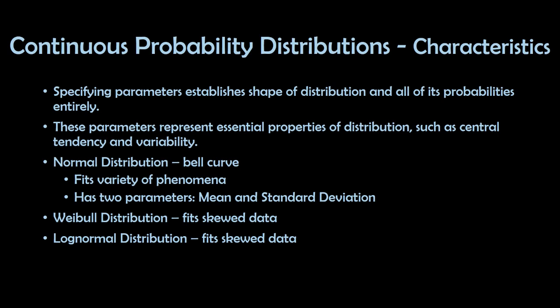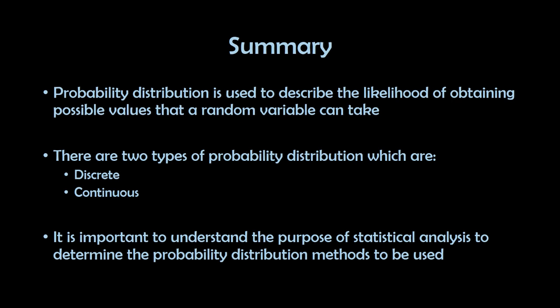So as a summary, probability distribution is used to describe the likelihood of obtaining possible values that a random variable can take. There are two types of probability distribution, which are discrete and continuous. It is important to understand the purpose of statistical analysis to determine the probability distribution methods that we need to use. Right? So I think that's it for this lesson.